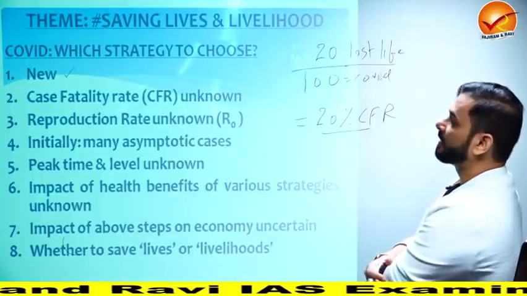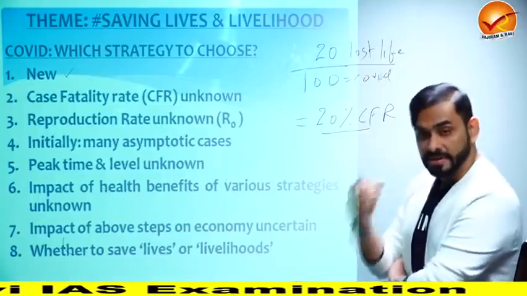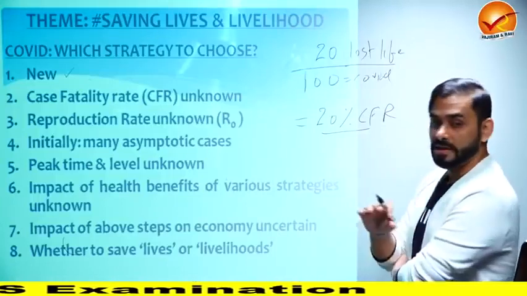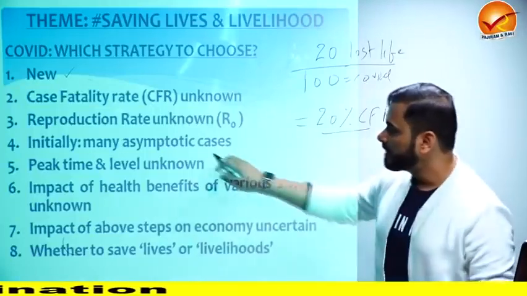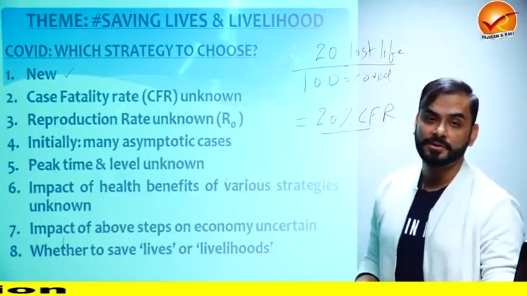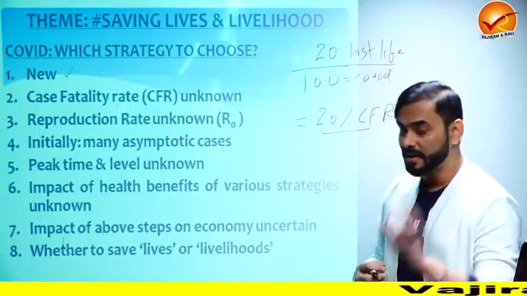So the case fatality rate was unknown because we had no idea who was having the disease, and we had no idea how many people were losing their lives initially. Now why? Because initially there were many asymptomatic cases, those patients who were not showing any symptoms. So that was very dangerous.